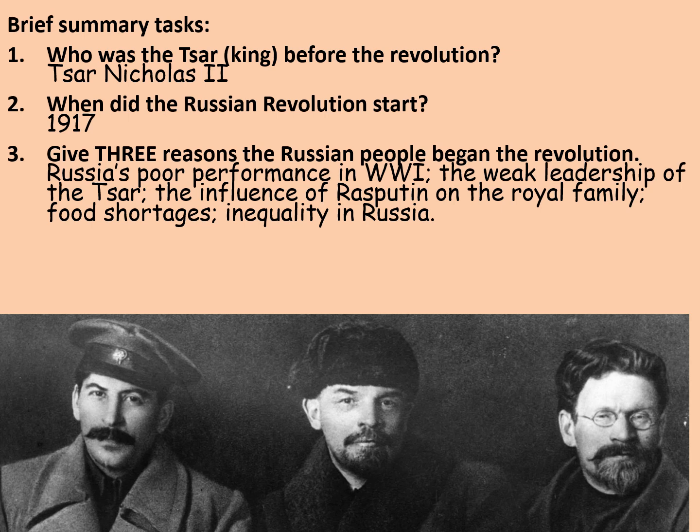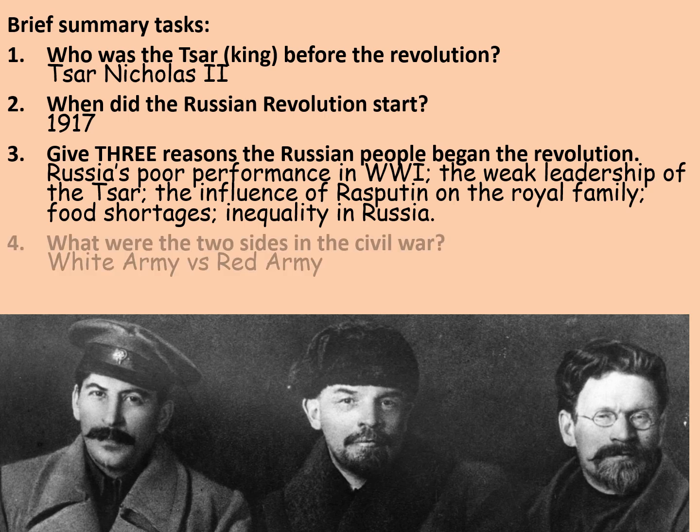One of the more obvious ones, but a really big one, was food shortages. The disruption of the war and disruption to transport and so forth meant that there were huge food shortages and starvation in Russia. Hungry people tend to kick off against their rulers. And lastly, the inequality of Russia. Ordinary working Russians had incredibly harsh lives, and this was contrasted with the incredibly luxurious lives of many of their rulers, particularly the royal family. And the royal family was seen to be really quite clueless about the plight and the hardships suffered by their people.